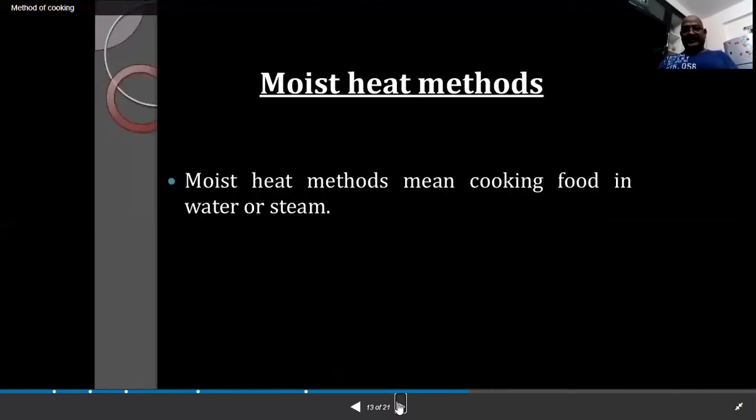Now, so far we have discussed the dry heat methods. Now we discuss the moist heat methods. Everybody knows that moisture is water releasing through evaporation of the water. Moist heat methods mean cooking food in water or steam. The food cooked through water or steam is known as a moisture method. Let's see what methods we have in moisture methods.